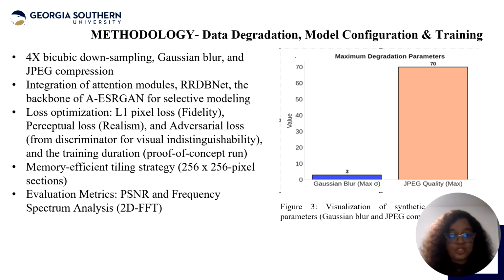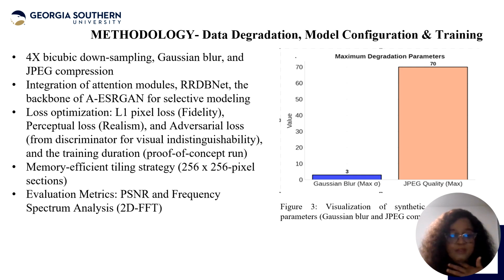The loss optimizations that were used were L1 pixel loss, specifically for fidelity, perceptual loss for realism, and then the adversarial loss from the discriminator for visual indistinguishability, so that it's difficult to distinguish between the actual high resolution data and the one that was restored.